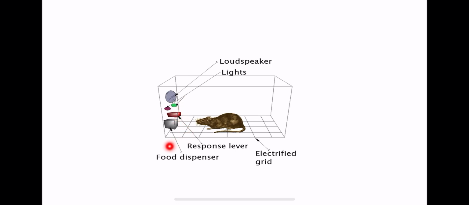After that, the food will be offered in the dispenser. After another trial and more moving, the rat will press the lever again, and after pressing the lever, the food will be offered in the dispenser. So this was like a reward for the rat after pressing the lever.